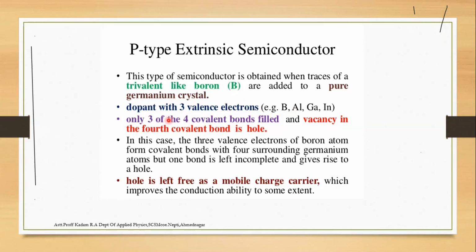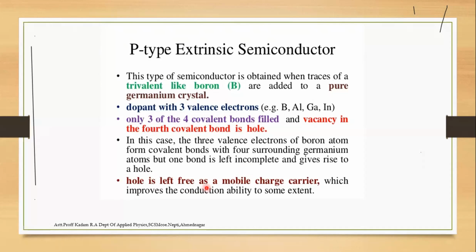So only 3 of the 4 covalent bonds are filled with the germanium crystal. The vacancy in the fourth covalent bond forms a hole. The 3 valence electrons of the boron atom form covalent bonds, and the fourth bond with the surrounding germanium atom is left incomplete, giving rise to a hole.